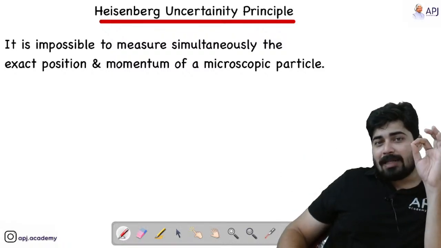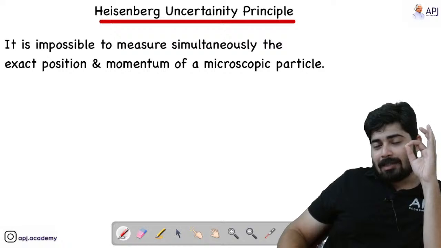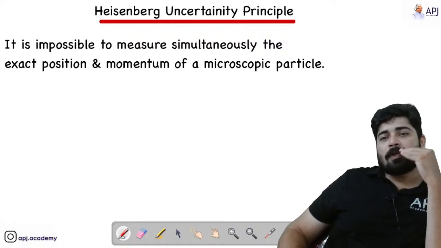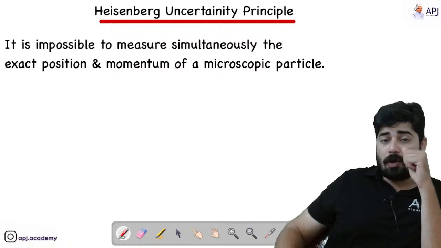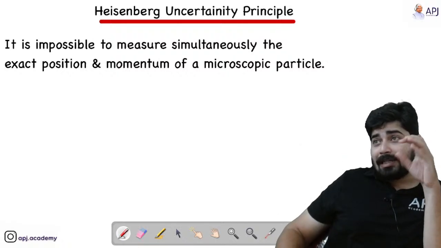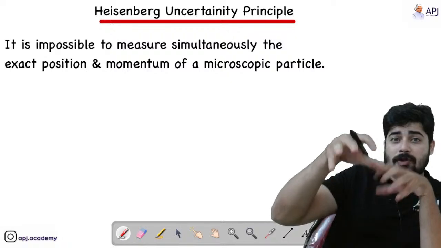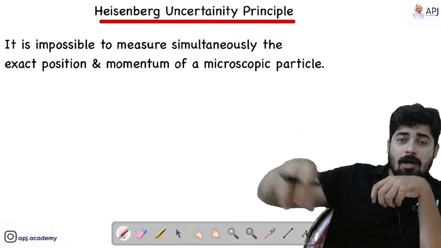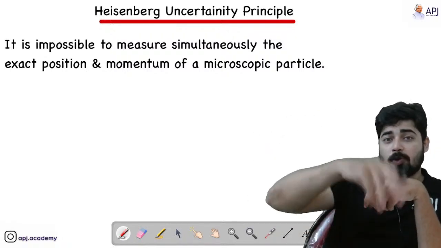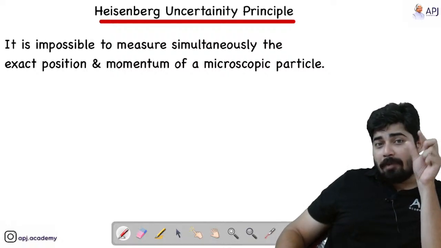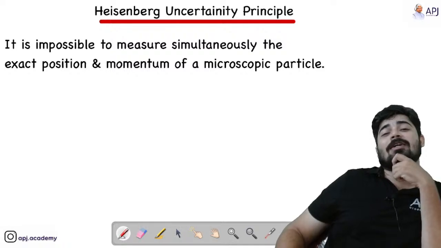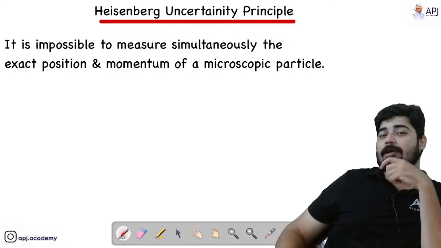So the very base of the Bohr concept of orbit is not a wrong fact, but what he said is that there are certain orbits or certain positions or circuits through which the electron is revolving. So he has geometrically given the shape of that orbit, that it's a circular path.